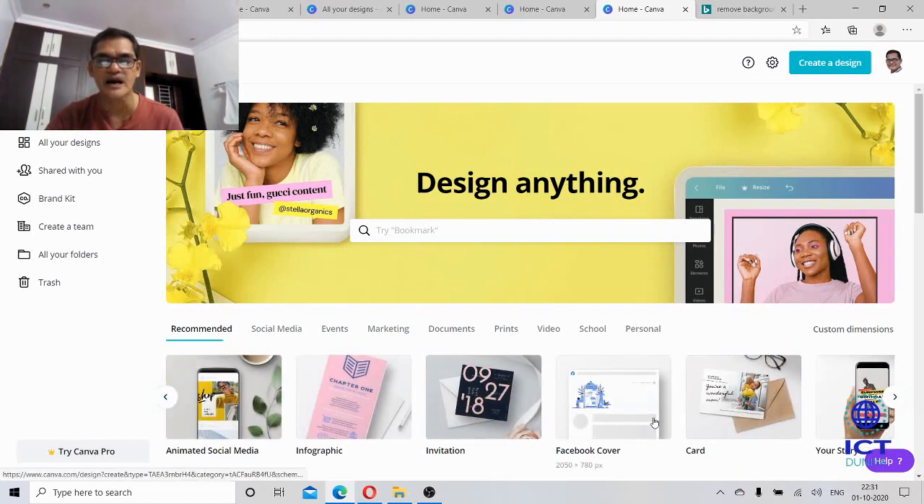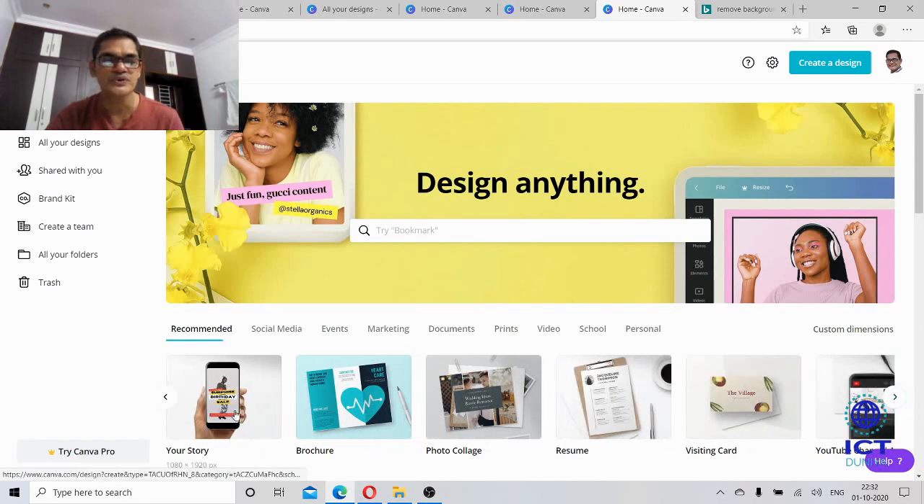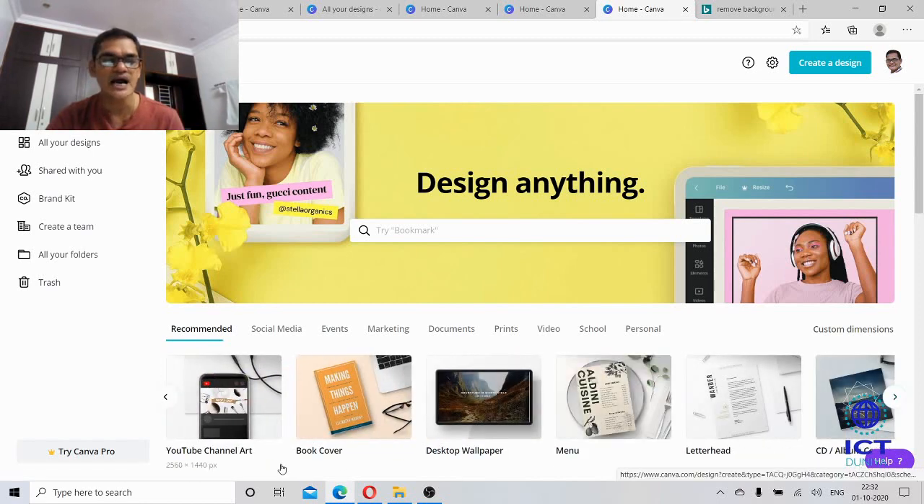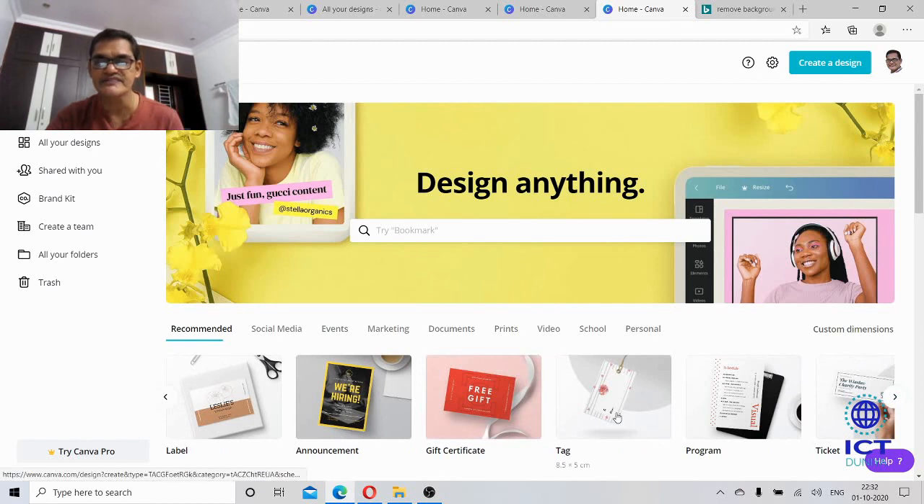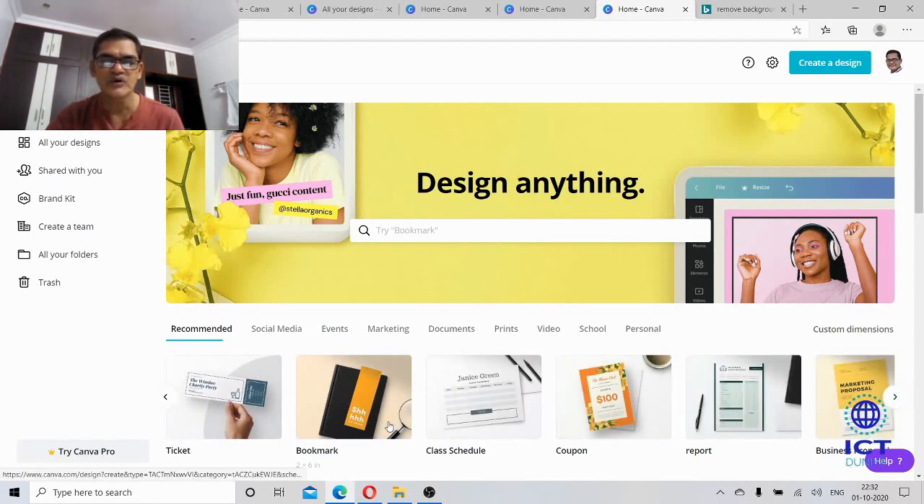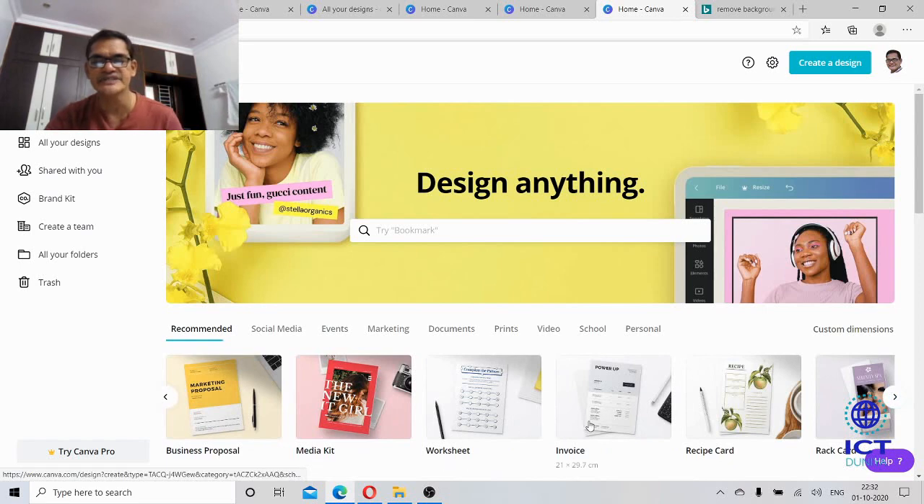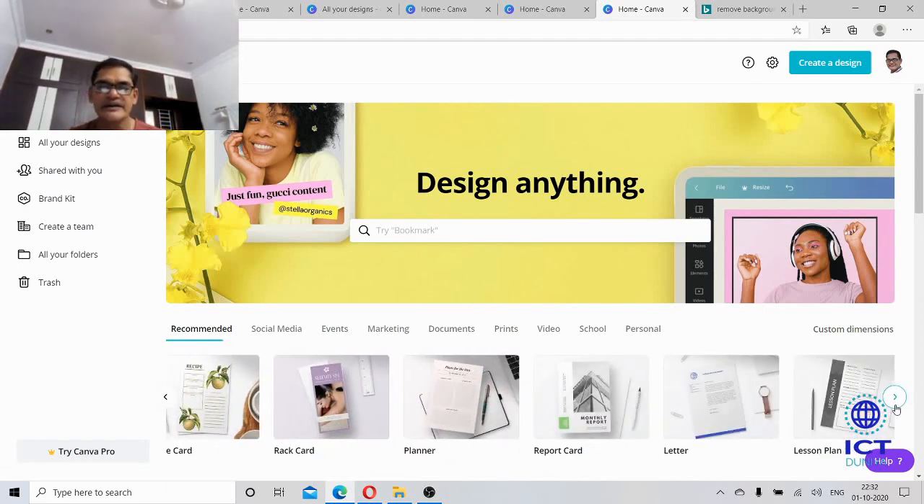Even you can design cards, stories, brochures, collages, resumes, visiting cards, YouTube channel art, book covers, desktop wallpapers, hotel menus, letterheads, CD album covers, ID cards, newsletters, calendars, postcards, labels, announcements, gift certificates, tags, programs, tickets, bookmarks, class schedules, coupons, reports, business proposals, media kits, worksheets, invoices, recipe cards, rack cards, planners, report cards, letters, lesson plans. Even you have a lesson plan also.